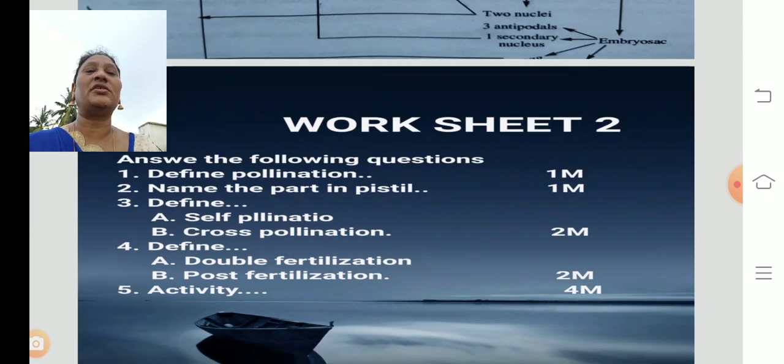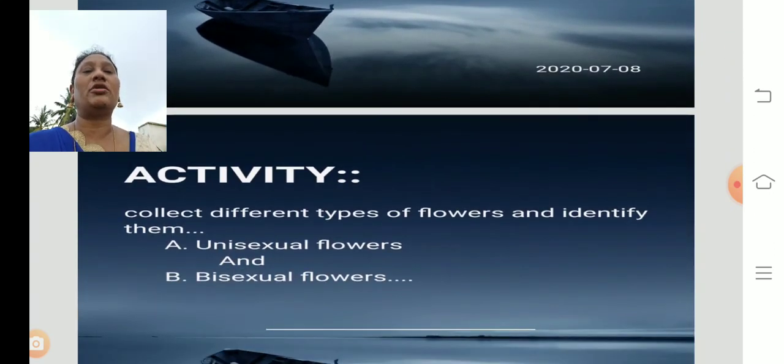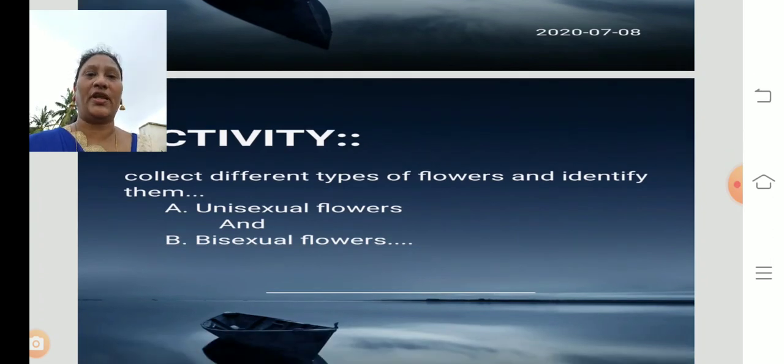A worksheet is given, children. You can complete it and collect information. Collect different flowers and find out which are unisexual flowers and which are bisexual flowers.